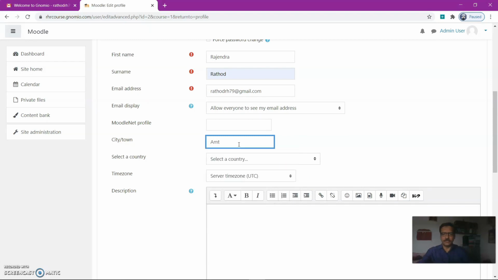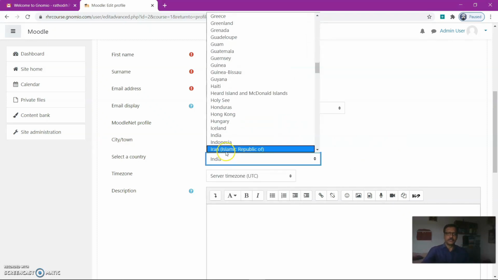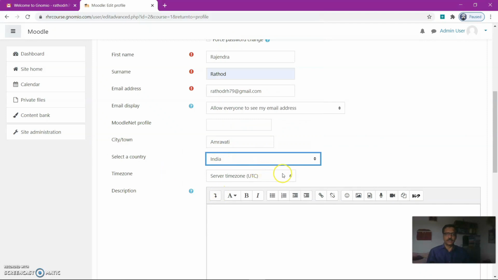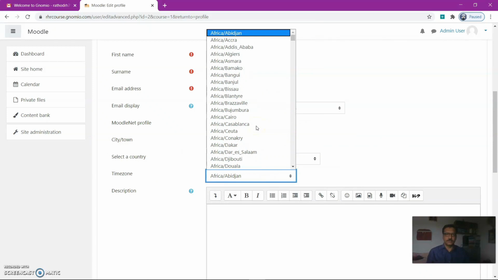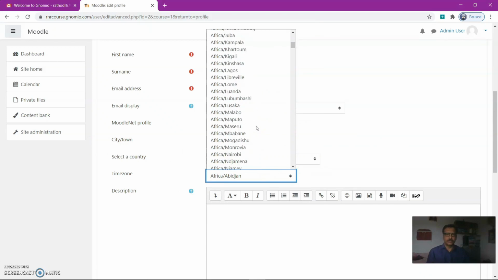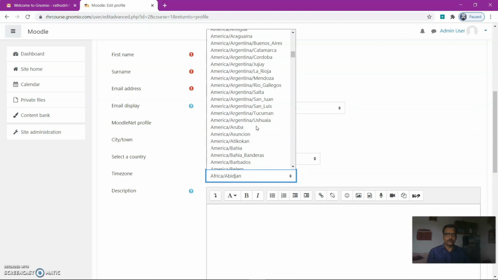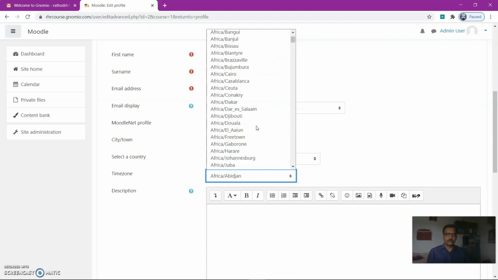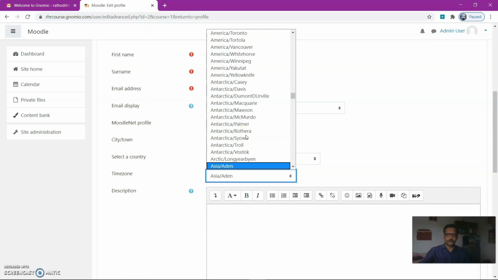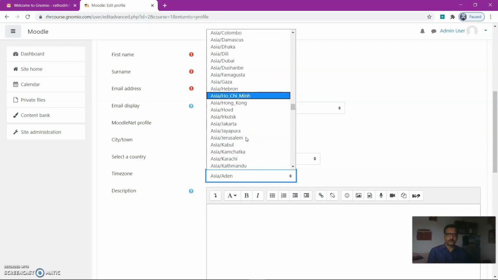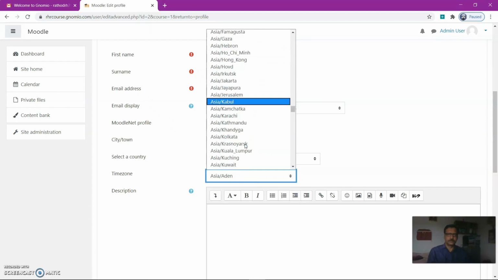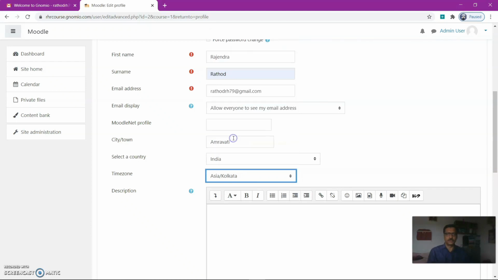Then I will use here Amravati. Country India. Time zone, if you need, then go to Asia, Kolkata.